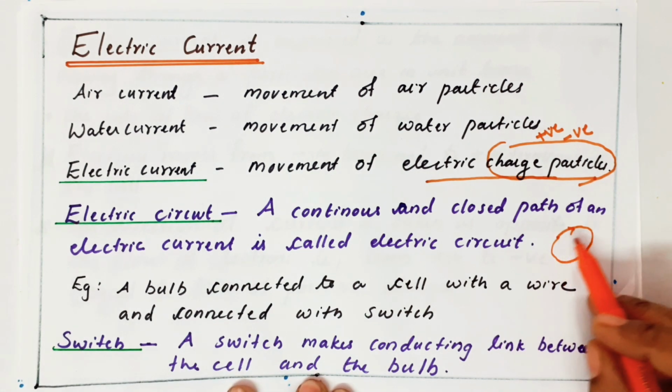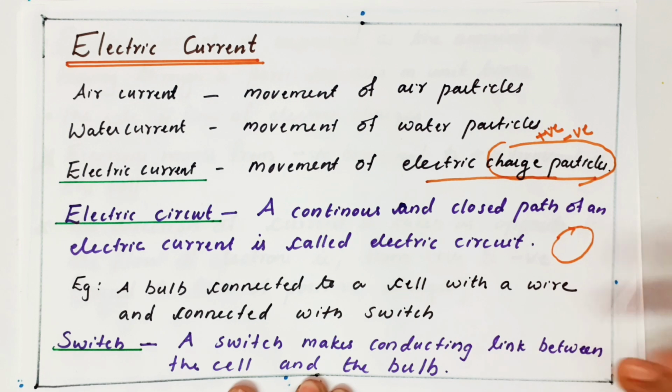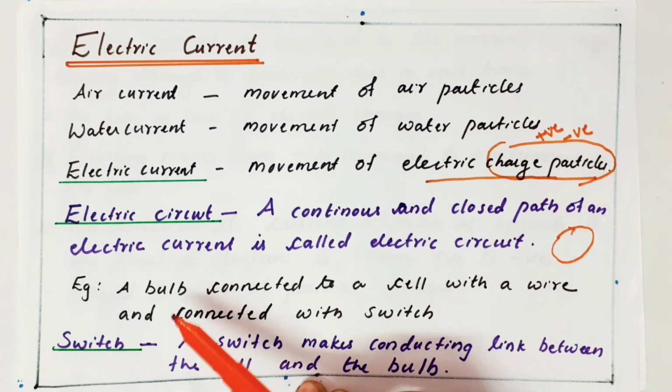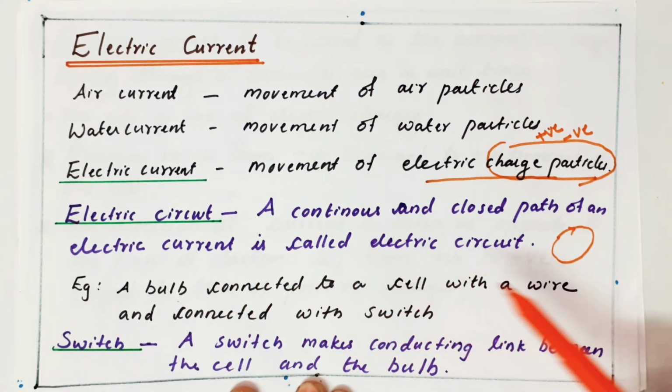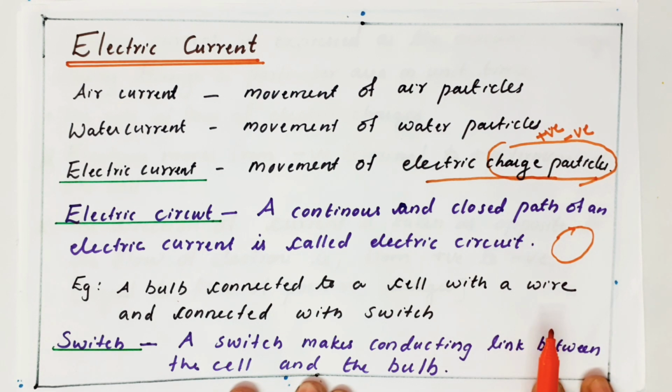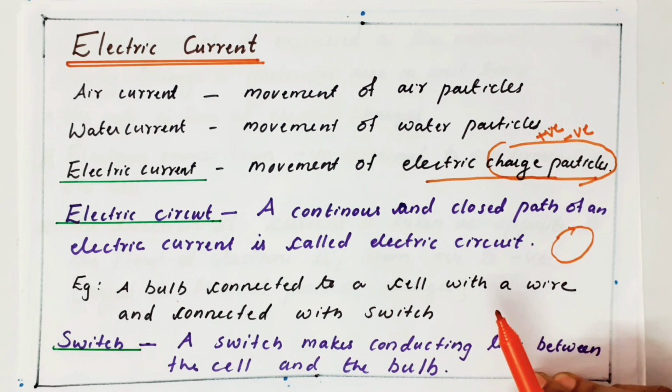So, for the charged particles to move, I need a cell, I need a bulb to understand whether there is charged particle movement or not, and I need a switch. So, my simple circuit starts with a bulb connected to a cell with a wire and connected with a switch. You can take a cell like the ones we use in the remote.